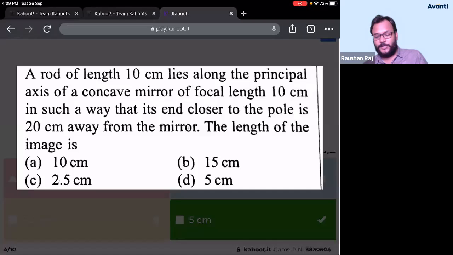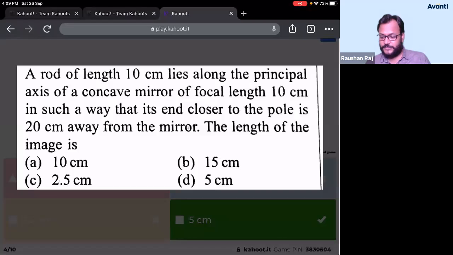So one of the end of the image will also be at the center of curvature. So just find the distance of image, ठीक है, image of the other end. Other end कहाँ है बच्चा लोग? तो देखो ध्यान से. So if the length of the rod is 10, so other end will be at 30 centimeter from the concave mirror. So consider u as minus 30, f as minus 10. Find the value of v. And I think the value of v that you're going to get is minus 15, right? So the value of v will be minus 15.